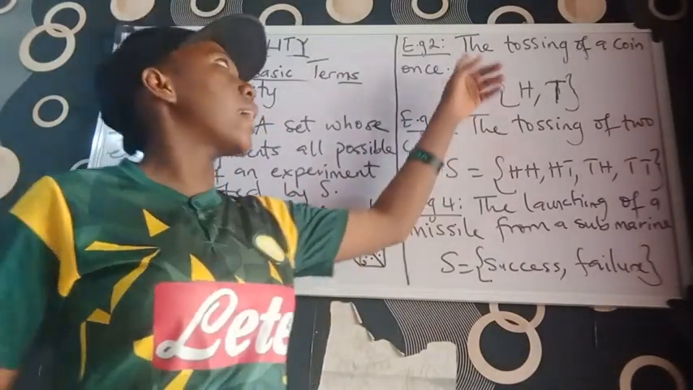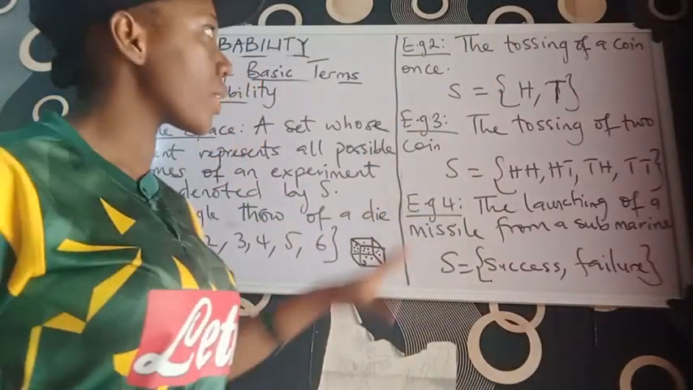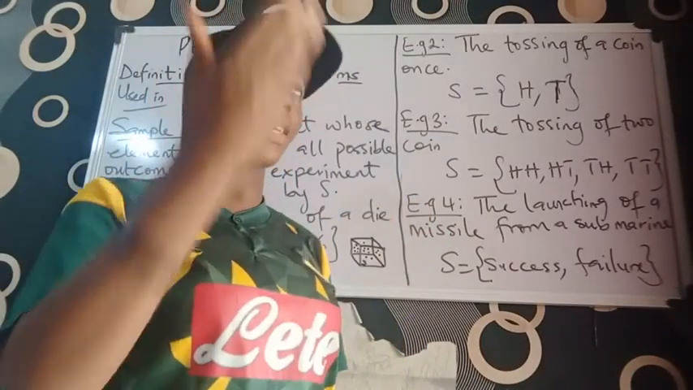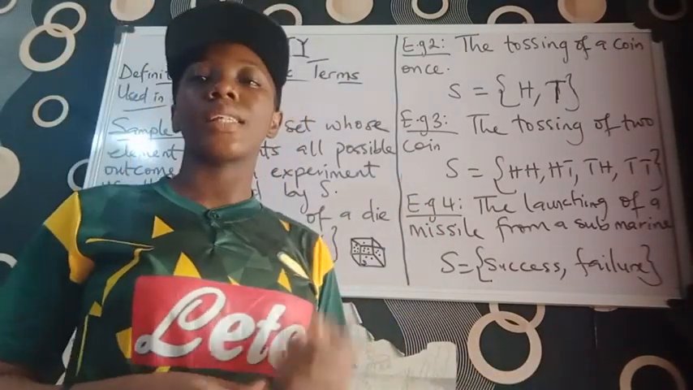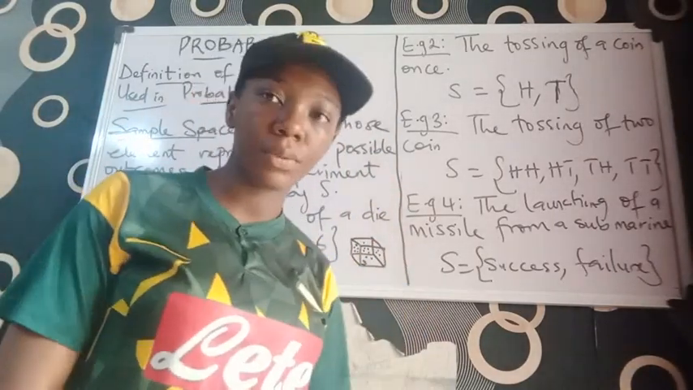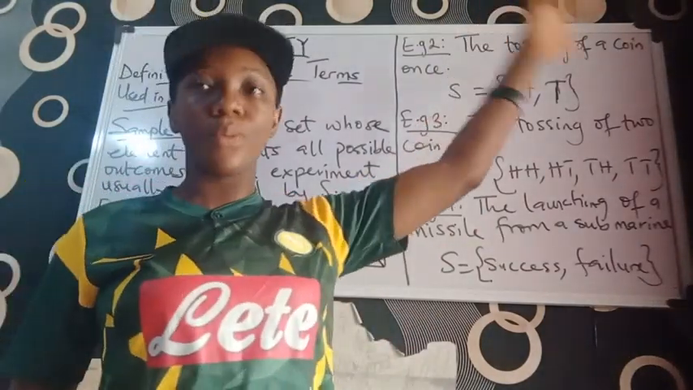So in this part, we use the head and the tail for coin. When the coin is tossed once, tossed means it is thrown once, it can land on the floor to give you the head, it can land on the floor to give you the tail. So that's what we mean by tossed once.